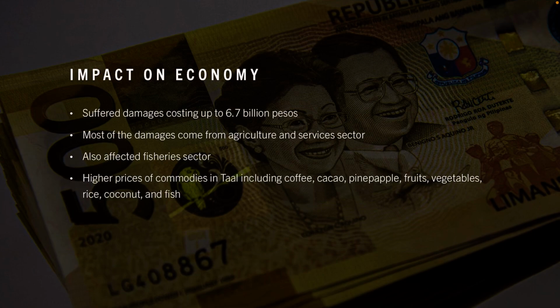Taking a look at some of the other impacts of the eruption, it also had a great impact on the economy. The total damages suffered amounted to about 6.7 billion pesos, and most of these damages came from the agriculture and services sector, but also affected the fishery sector. This resulted in higher prices of commodities in Taal, such as coffee, cacao, pineapple, fruits, vegetables, rice, coconut, and fish. Other impacts also included poor visibility, which was discussed in this week's module and will be mentioned in the next slide as well when we talk about the safety protocols.